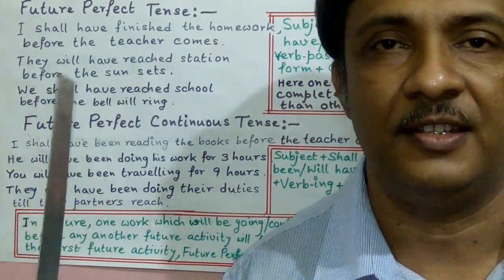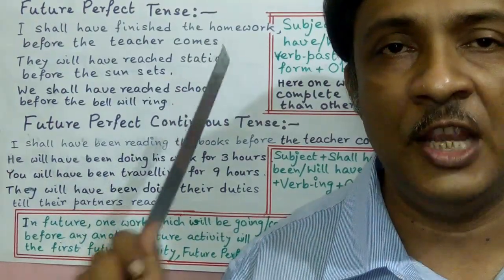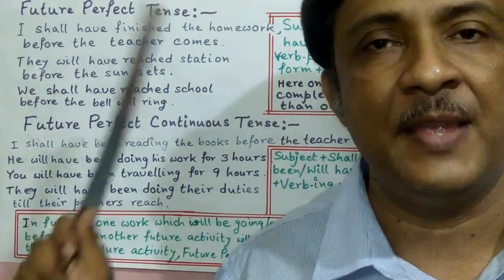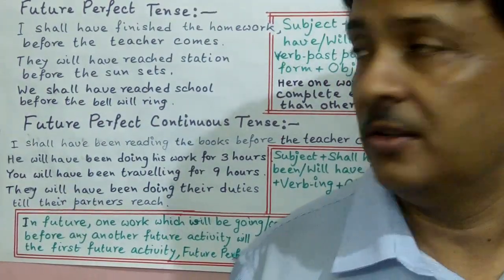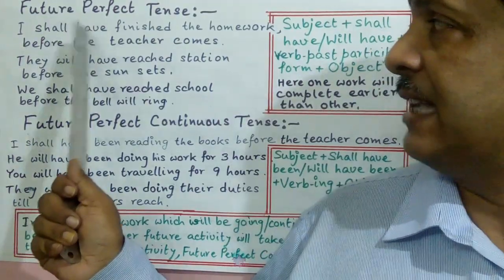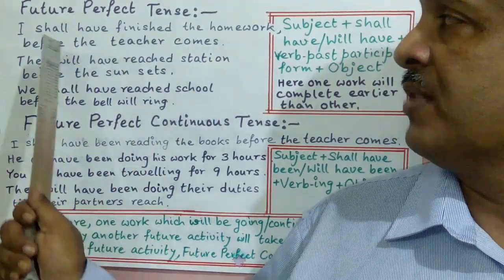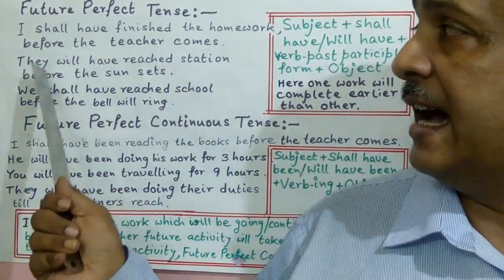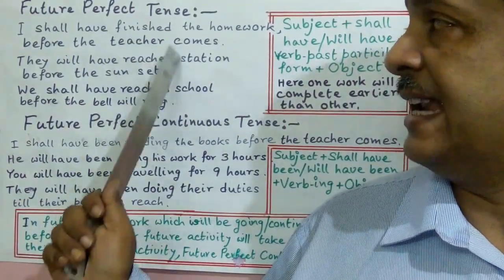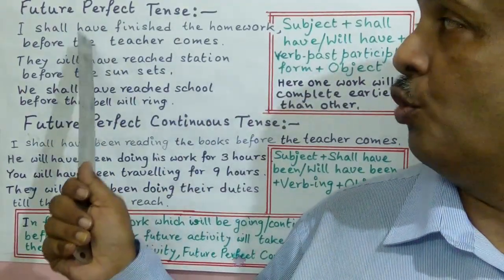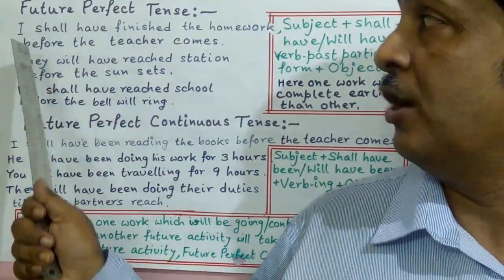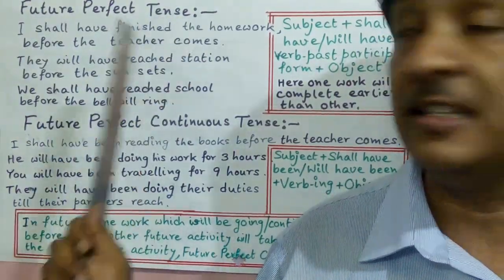What is future perfect tense? That is, in the future, between two activities, one activity will be completed earlier. For that we use future perfect tense. That is, I shall have finished the homework before the teacher comes. Here two activities are there: to finish the homework and the teacher comes. So which activity will be completed first? To finish the homework. So here the future perfect tense is used.